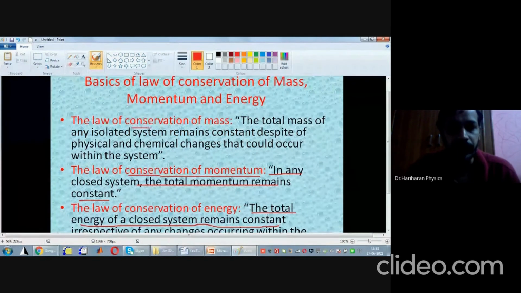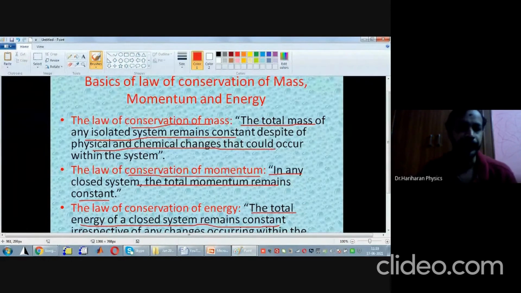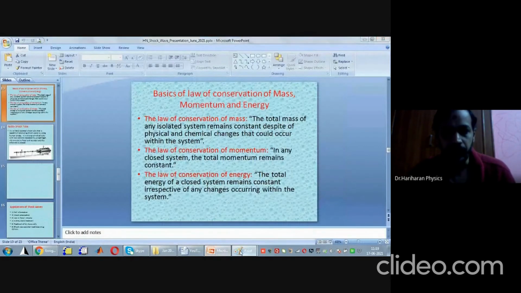Next, what is the law of conservation of mass? In this case, the total mass of any isolated or closed system will remain constant even if there are changes in the physical or chemical reactions that may occur within the system. So these are the three basic laws: the law of conservation of mass, the law of conservation of momentum, and the law of conservation of energy. Next, we will look at the applications of shock waves.